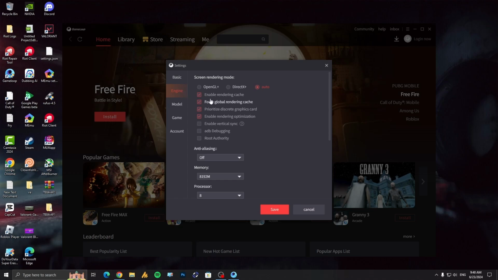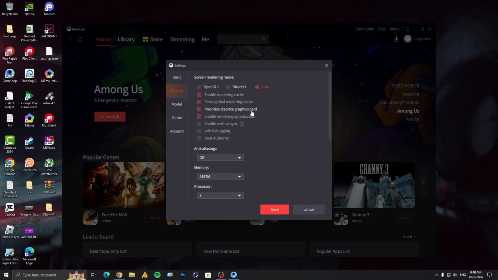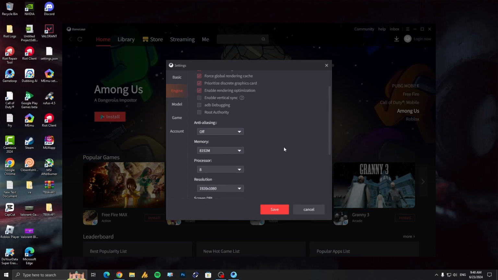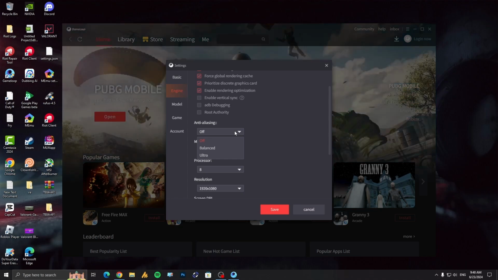Otherwise, check these 4 options: the enable rendering cache, force global rendering cache, prioritize discrete graphics card, enable rendering optimization, right? And after this, anti-aliasing is your choice guys. If you are getting low FPS and you have a low-end PC, then you can turn it off. That's a better option. Otherwise, it's your choice.